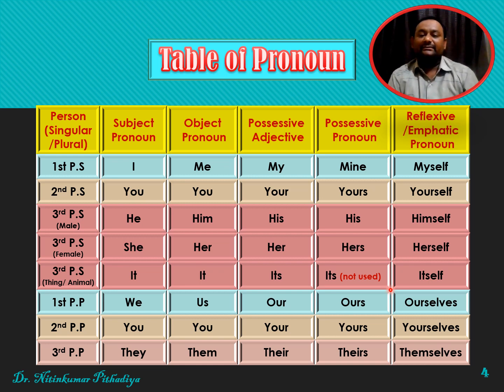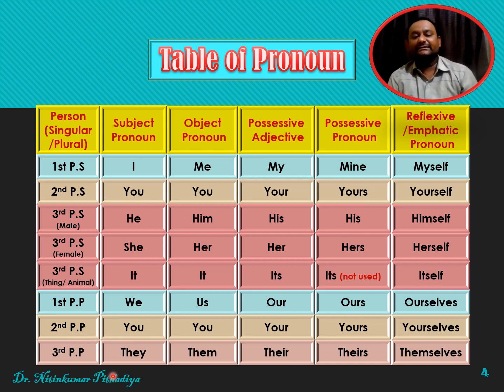Remember, friends, when self is used in plural, then it will become selves. So here we do not have ourself, but ourselves. Then there is you, your, yours, and yourselves, because you is used here as plural.